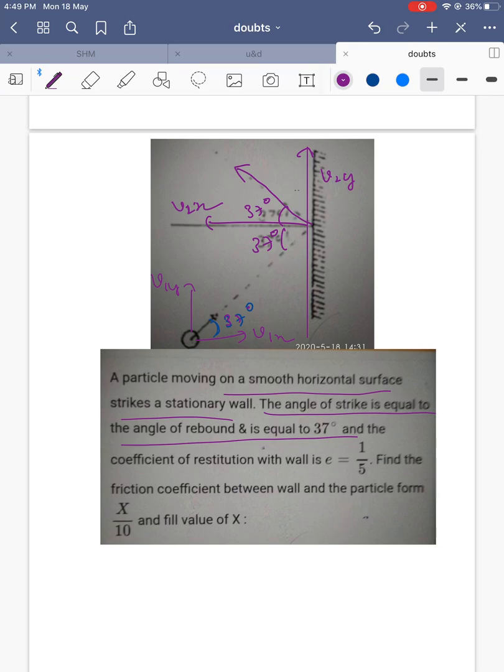So he is saying that the coefficient of restitution is given as 1 by 5. Coefficient of restitution e is equal to magnitude v2x by v1x, which is equal to 1 by 5.